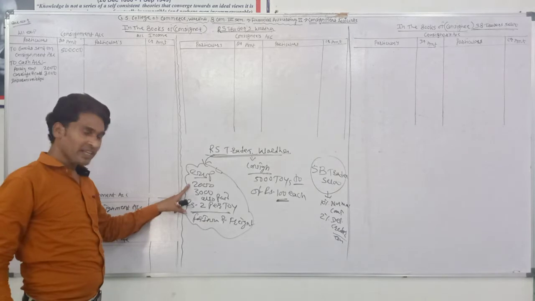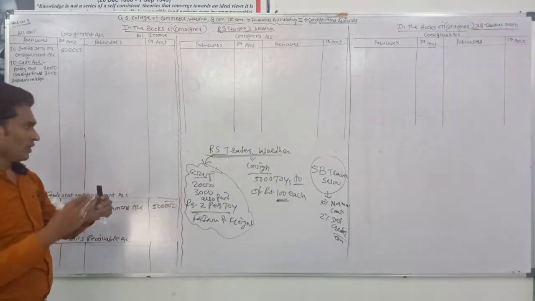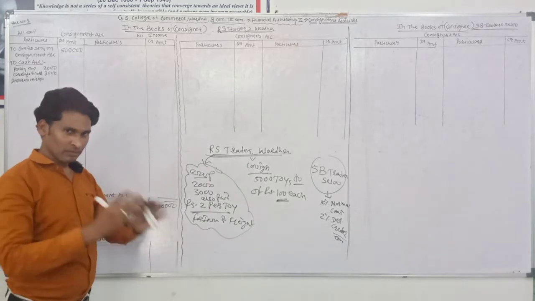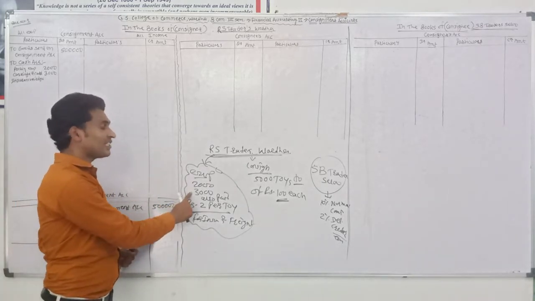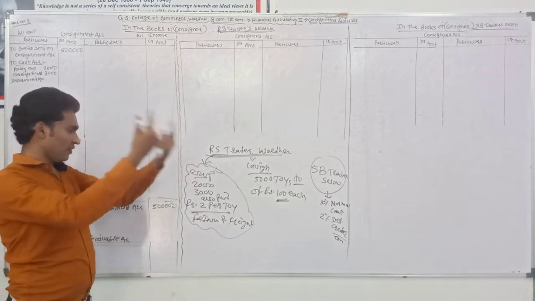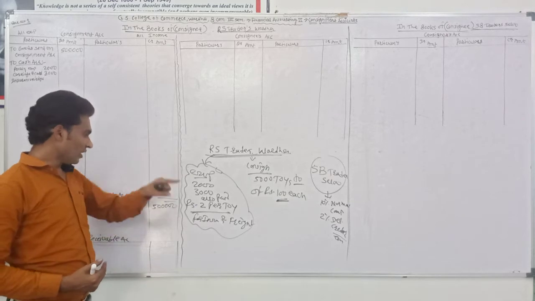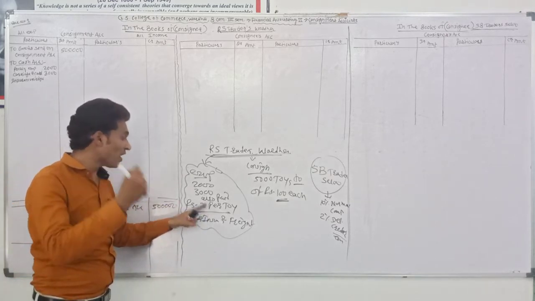Now 2,000 is for packing expenses, for packing the goods. The consignor sends the goods to the consignee, so it needs packing which secures the goods. For that it spent 2,000 rupees. Then carriage and cartage, then insurance and freight for carrying the goods, paid rupees 2 per ton.